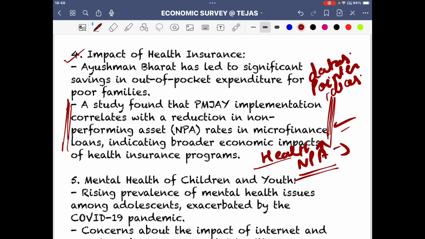Like again, health में expenditure किया, out of pocket expenditure कम हुआ, so obviously banking operations में improvement दिखना, क्योंकि people are now relatively willing to pay their loans. They are in that better off position. So that's the pointer that you get to see.